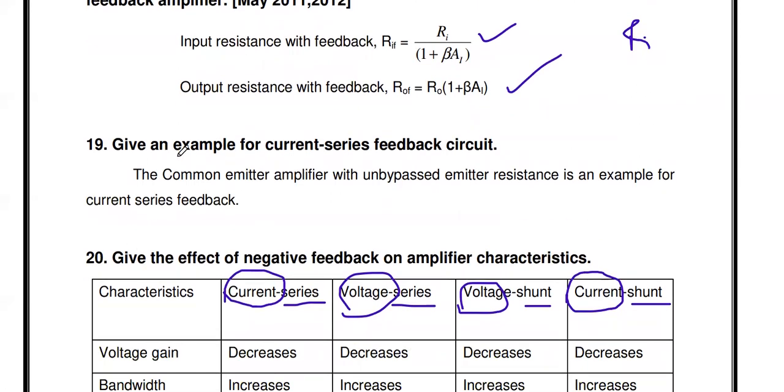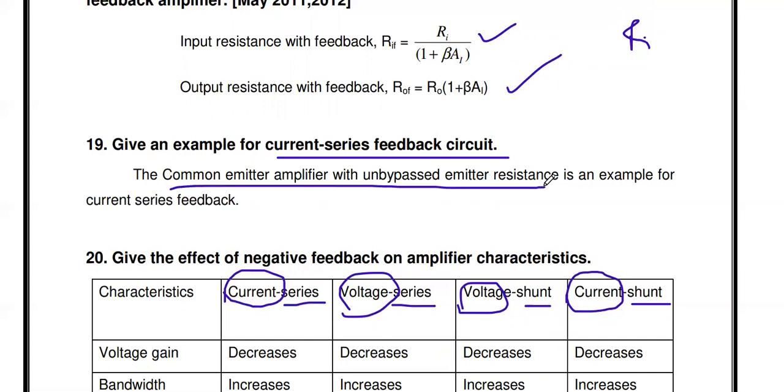Then the next question: give an example for a current series feedback circuit. A very good example for a current series feedback circuit is the common emitter amplifier with unbypassed emitter resistor. Similarly, if it is a FET based circuit, it is the common source amplifier with unbypassed source resistance. This is an example for a current series feedback circuit.